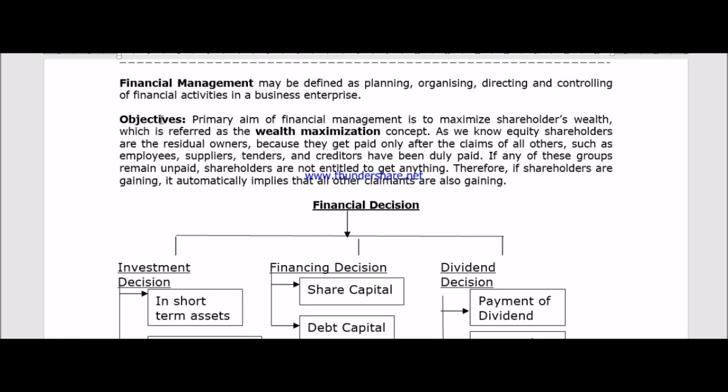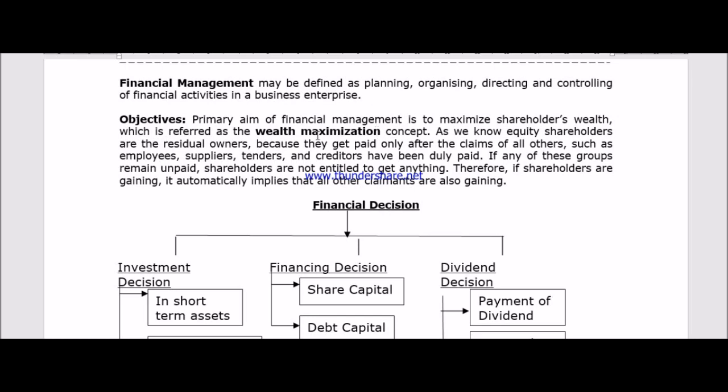So if you want to know about the objectives of financial management, then in one word, the main or primary objective of financial management is wealth maximization. What is the primary objective of financial management? It is wealth maximization. So the next question comes: wealth maximization for whom? For whom will that financial manager maximize the wealth? Obviously, the answer is for the owner.